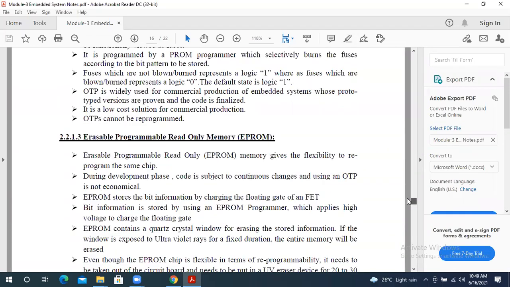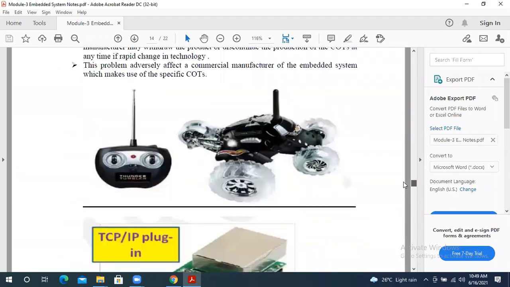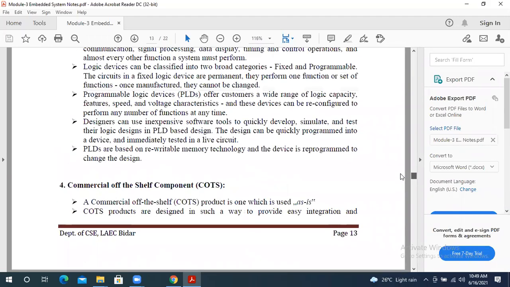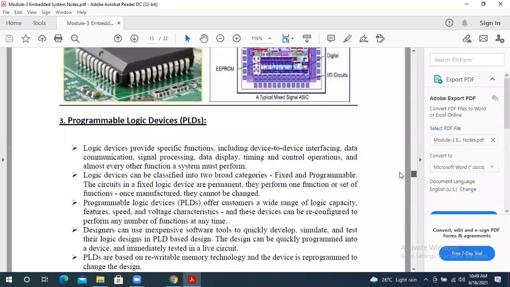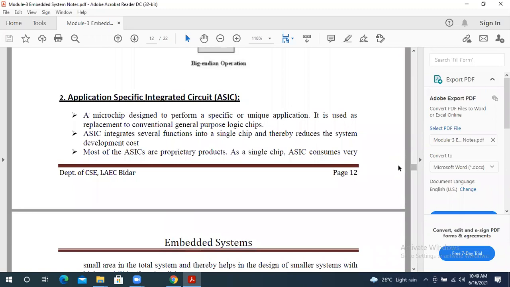So now we'll see two topics: one is ASIC, and one more is PLD. First we'll see ASIC, that is application specific integrated circuit. Why is it called ASIC? Because it is application specific.